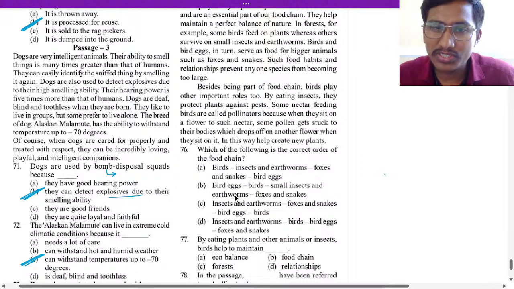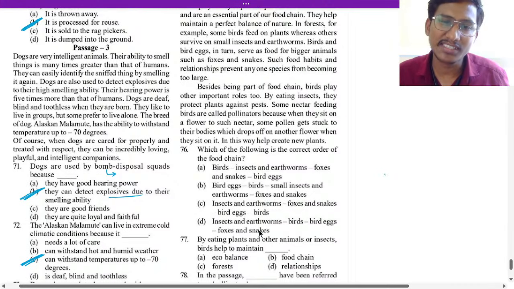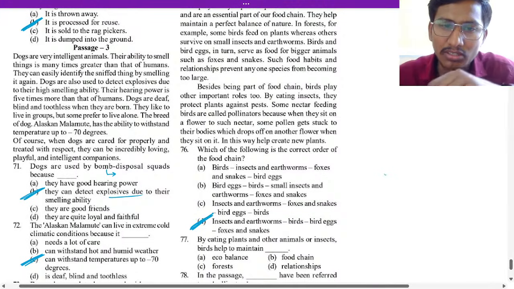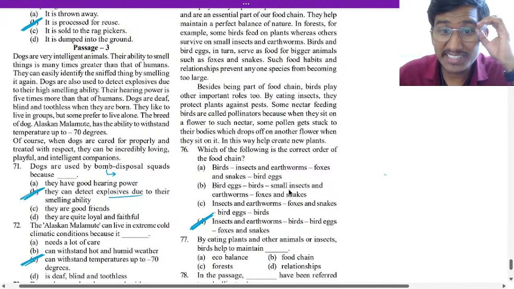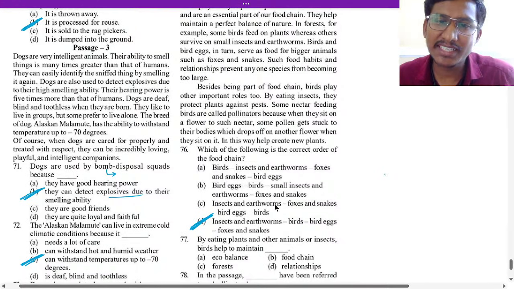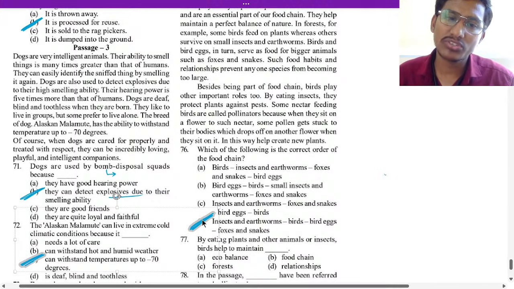So foxes and snakes. Insects and earthworm, birds, bird eggs, foxes and snakes. What do foxes and snakes eat? Birds and bird eggs. So the answer is option D for 76.